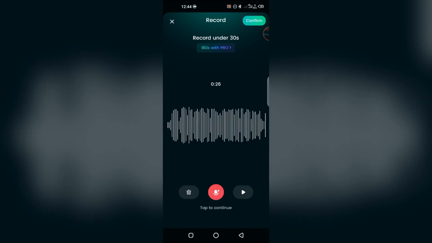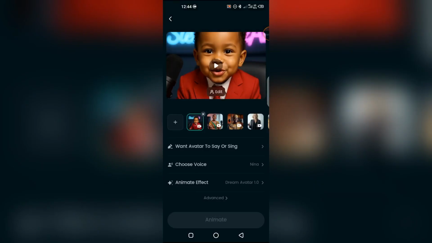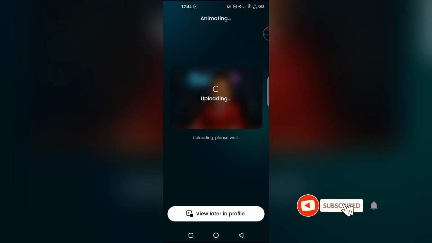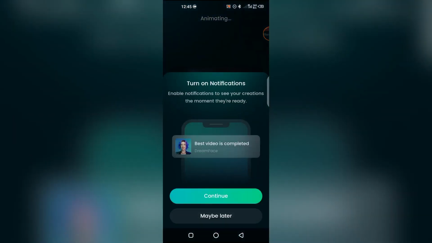Having done that, let's play it. Welcome to Slendom AI. So confirm it, and then once you confirm it, the animate here shows. So we go ahead and animate it, and we view it in profile later. Okay, as it's animating, you can see the percentage is going on there. Allow it to animate. You can view it later in profile. We don't need the notification, but if you need to be notified when the thing is ready, you can go ahead and activate it. So I'll tap maybe later.